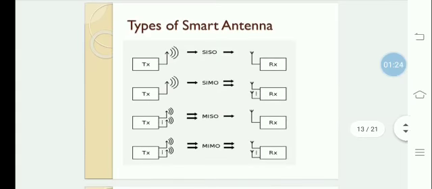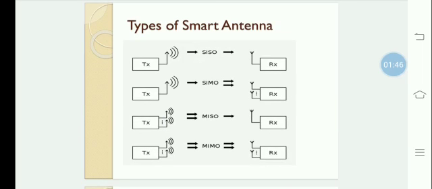So this is a diagram. It shows the types of smart antenna. The first one is SISO. In SISO, the transmitter and receiver both have a single antenna. In SIMO, single input, that is the transmitter side, has only a single antenna. In the receiver side, it has multiple antennas.